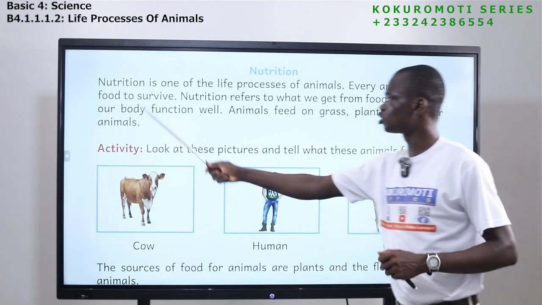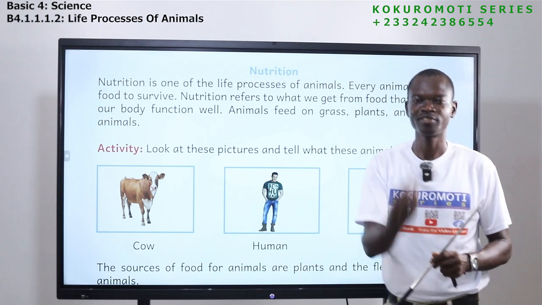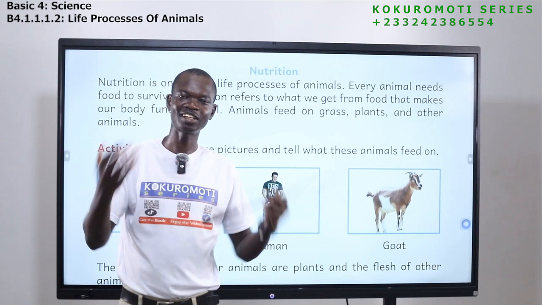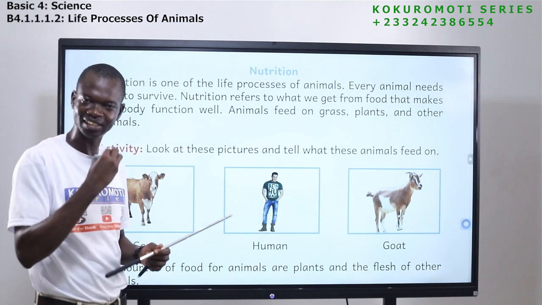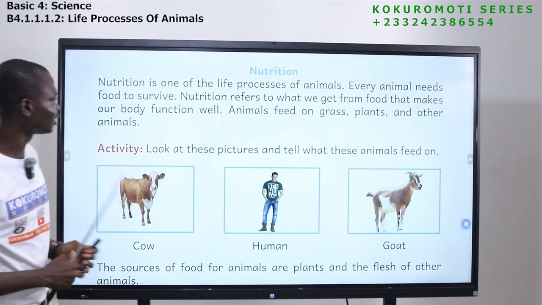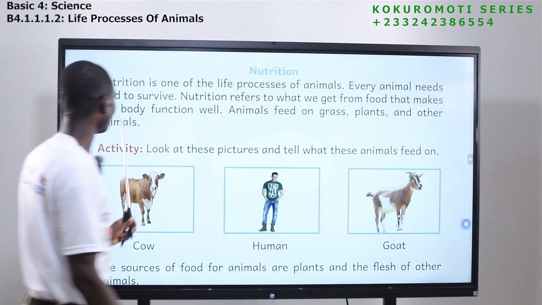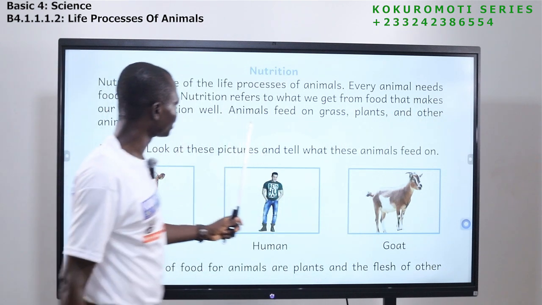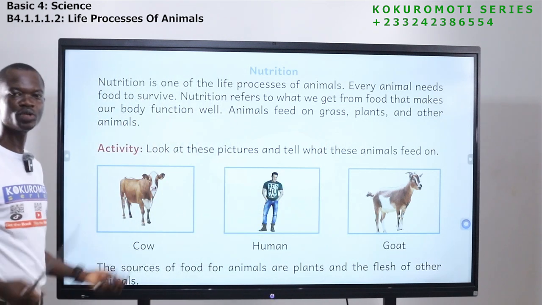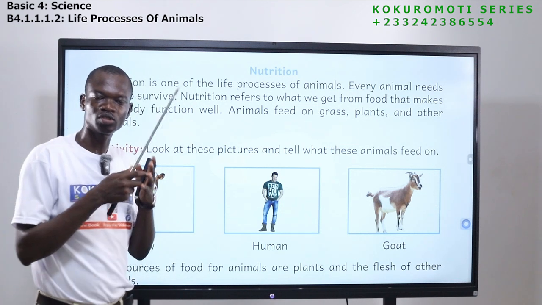Every animal needs food to survive. So anytime you hear about nutrition, we are talking about food. Can you live without food? You can't live without food. So all animals eat. Tell me one animal that does not eat. All animals eat. So nutrition refers to what we get from food that makes our body function well. Animals feed on grass, plants, and other animals. So we eat so that our body will get energy to do work, to survive, to live.